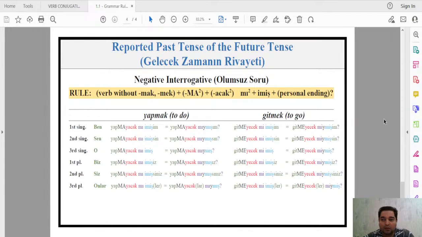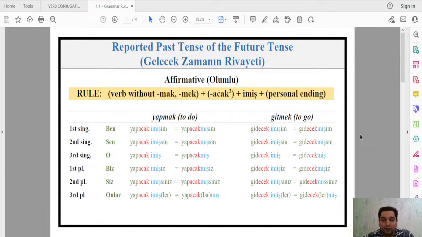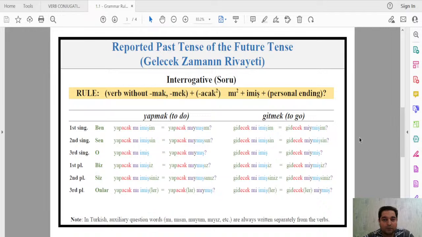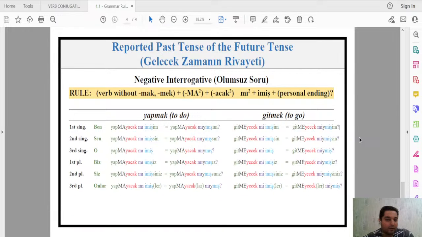So let me just again review. Let's go from the beginning. This is affirmative, just to put it on the screen. Second one is negative. Third is interrogative. And fourth is negative interrogative. This is the grammar structure for how you make the reported past tense of the future tense for all persons. Okay, affirmative, negative, interrogative, and negative interrogative.